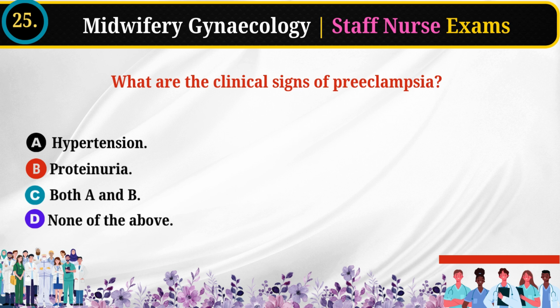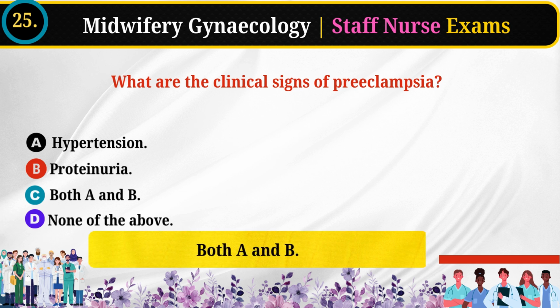25. What are the clinical signs of preeclampsia? Hypertension. Proteinuria. Both A and B. None of the above. Answer: both A and B, hypertension and proteinuria.